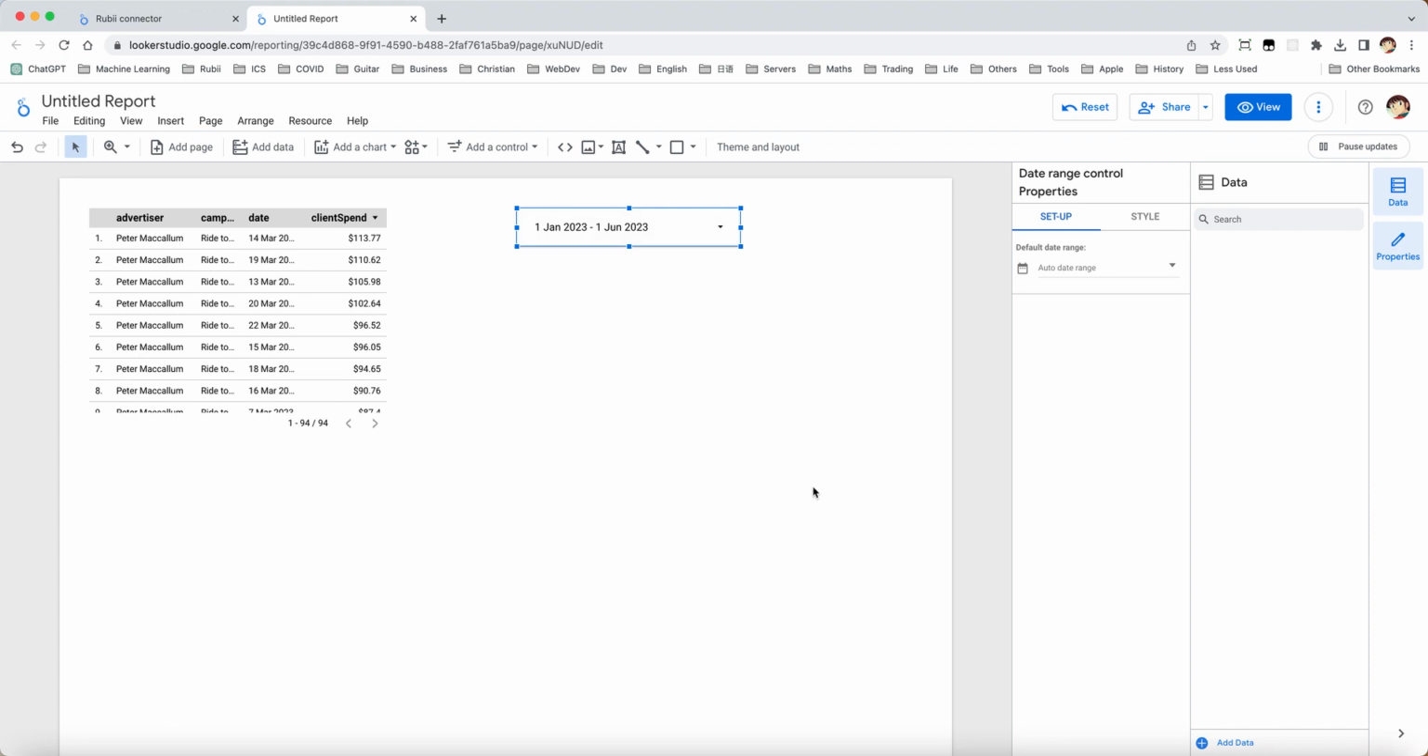So this can show that the user can indeed connect to Ruby to get data. Thank you very much. Hope this helps.